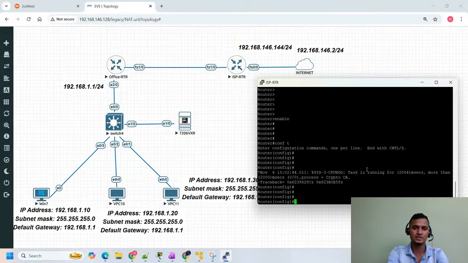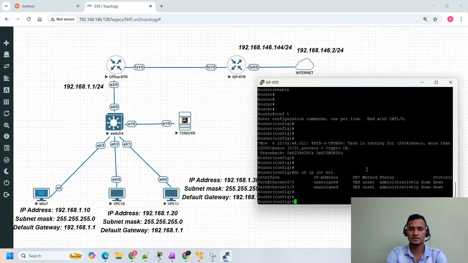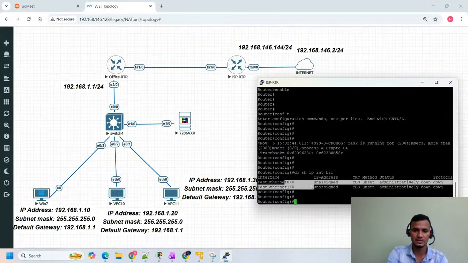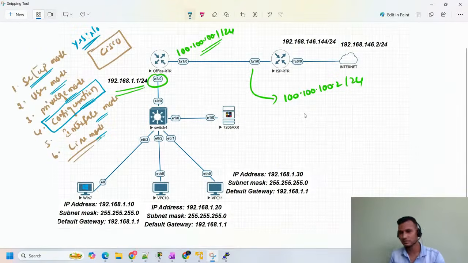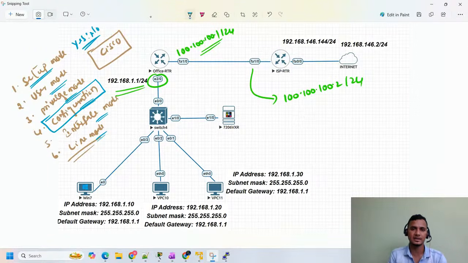Okay, let me check whether we have any IP addresses. If you are in global configuration mode, to verify anything you need to add do before the show command. Do show ip int brief. See here, we don't have any IP addresses on the respective interfaces. As we discussed, my agenda is that we need to reach the internet from here.